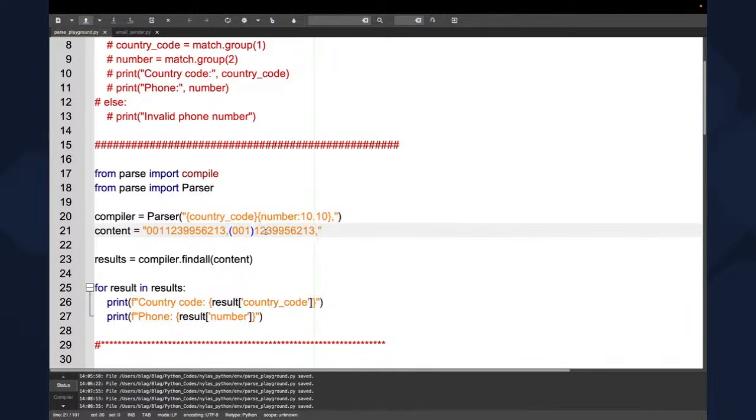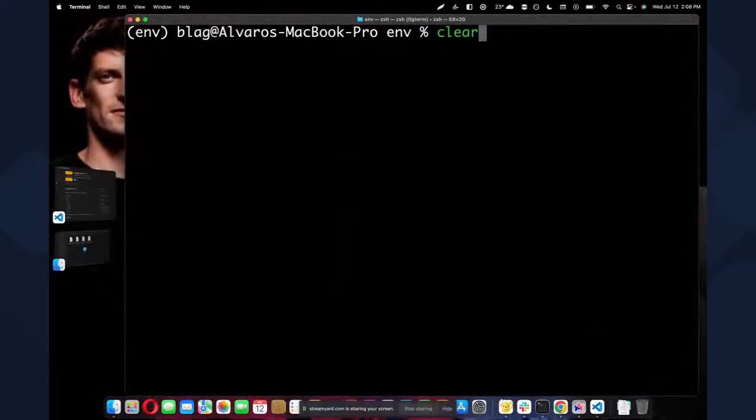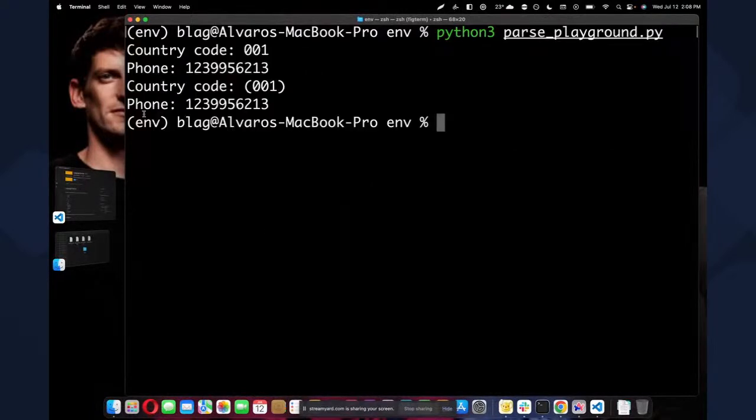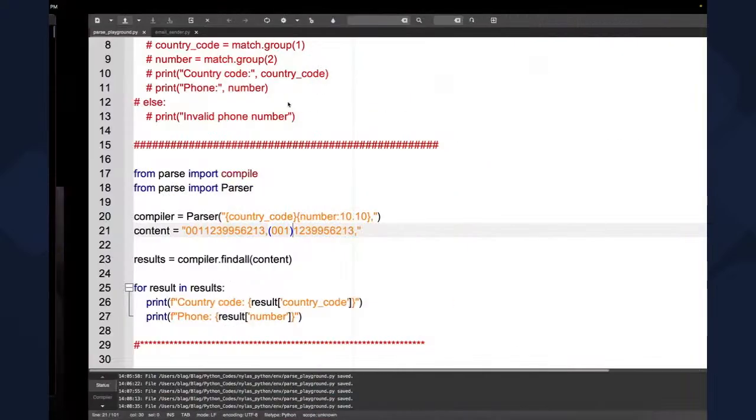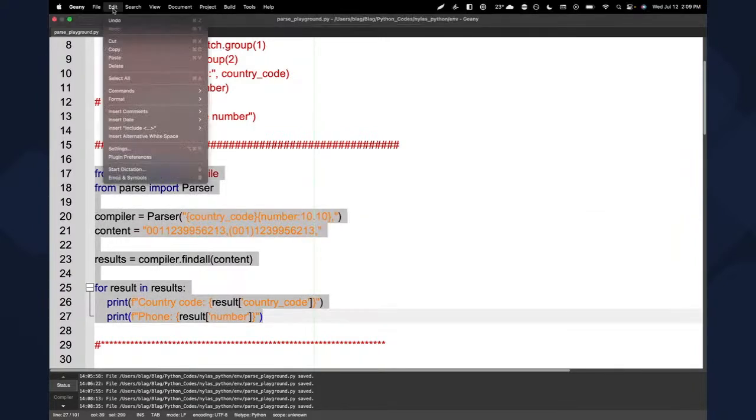And also what is nice about this, we grab this number, we copy it, and here we put something like this. So now we have two phone numbers, one without parentheses, one with parentheses. So when we run this, we have the country code and the phone number for the first one. We have the country code and the phone number for the second one. And we didn't even need to change the code or replace anything or get rid of the parentheses or anything like that. So that, for me, is really nice.